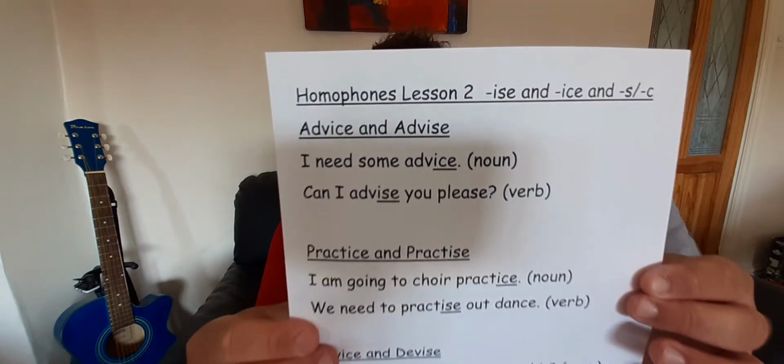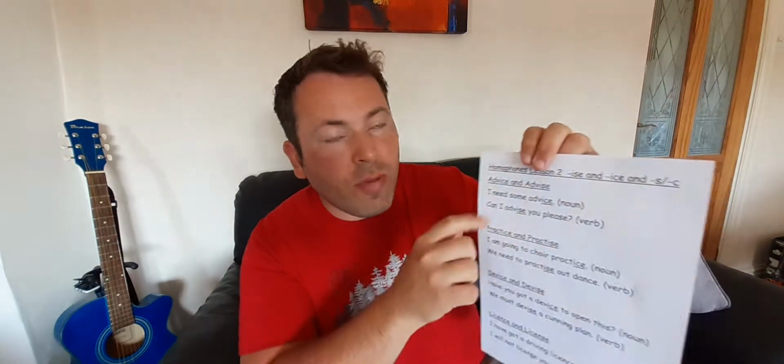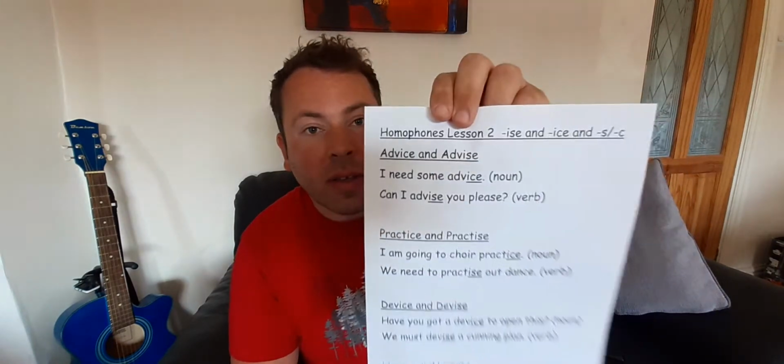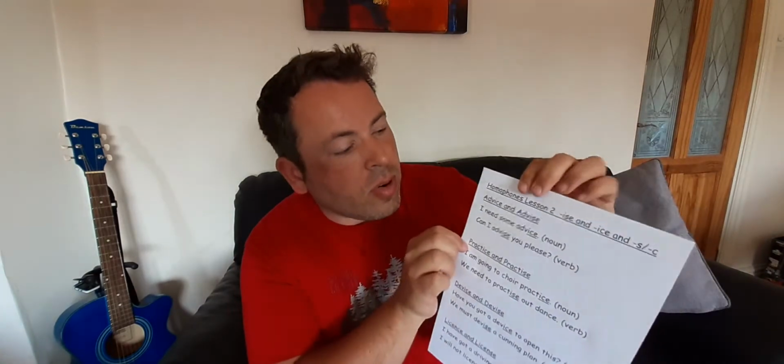Hi, Year 5. So I've got another lesson for you today on homophones, and we're going to be looking at this pattern here. Okay, so we're looking at the ISE and the ICE endings, and the difference between the noun and the verb. So first two words, advice and advise.